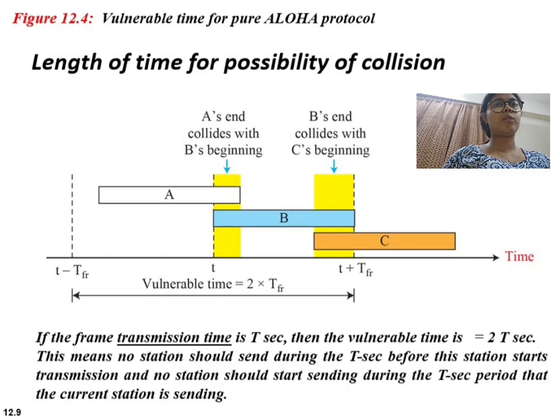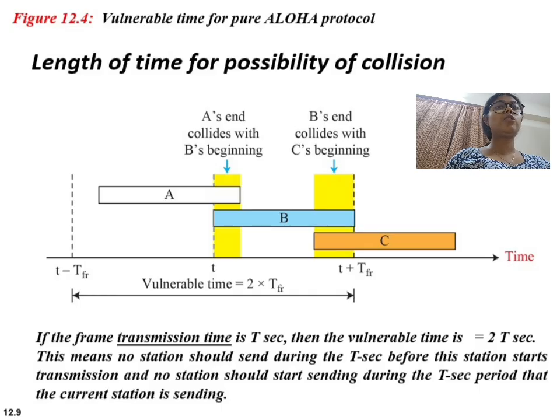Now we discuss the vulnerable time in pure ALOHA. Vulnerable time is the period during which another transmission can cause a collision. As we saw in the previous diagram, if multiple messages are sent at a similar time in the transmission, then a collision occurs.